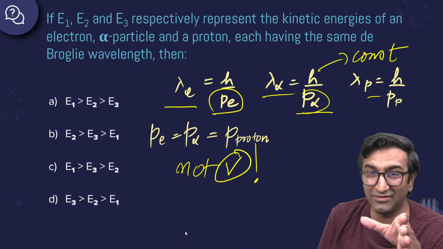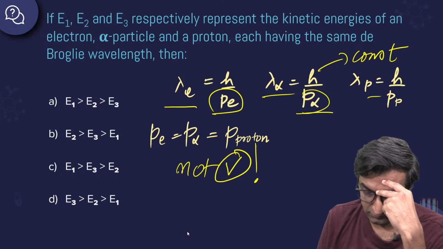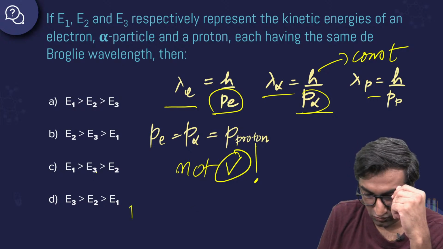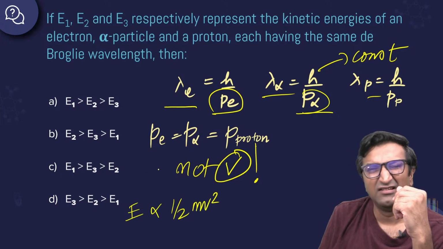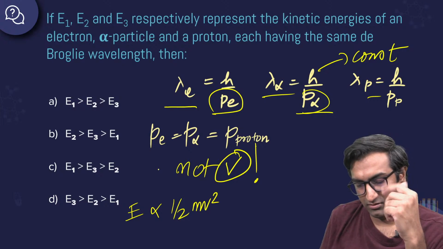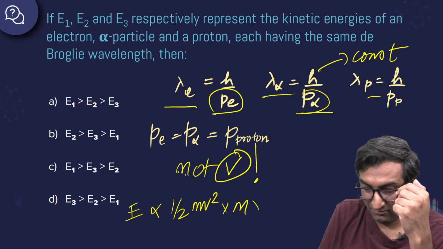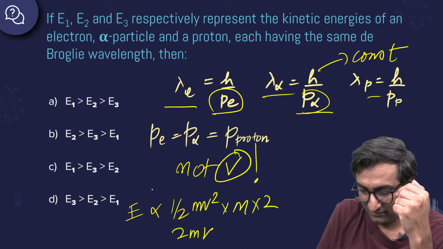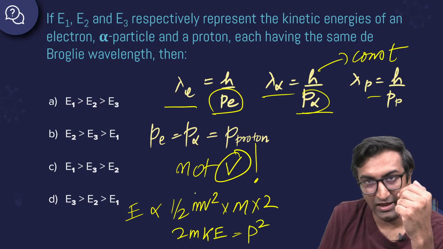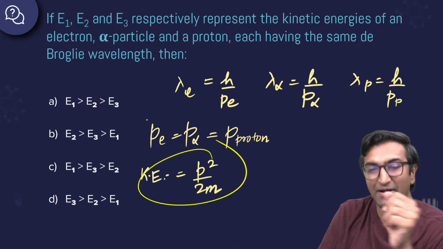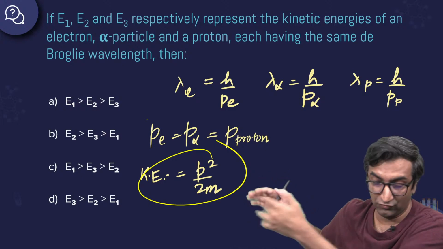But here's the thing: if the momentum is the same, what does energy depend on? Energy is proportional to half mv square. Doesn't that seem a bit messed up? You know what to do? Multiply with m and with 2. You get 2m KE, which gives you p square, right? The same thing, KE equals p square by 2m. That one formula is coming to rescue us once again.